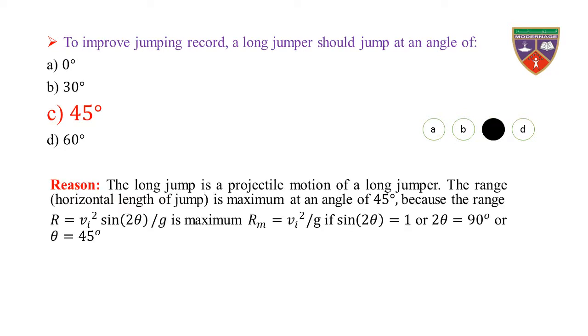Reason: the long jump is the projectile motion of a long jumper. The range, the horizontal length of the jump, is maximum at an angle of 45 degree because the range R is equal to Vi square sine 2 theta divided by g. It is maximum, Rmax equal to Vi square divided by g, if sine 2 theta is equal to 1, or 2 theta is equal to 90 degree, or theta is equal to 45 degree. Hence, a long jumper should jump at an angle of 45 degree.